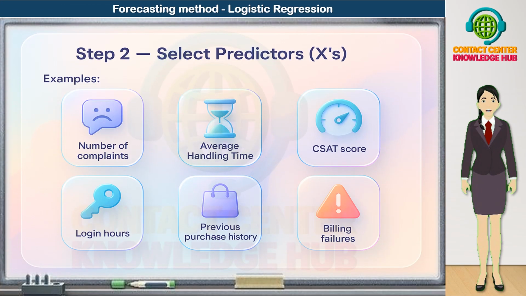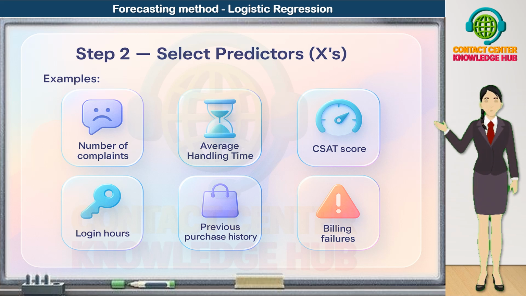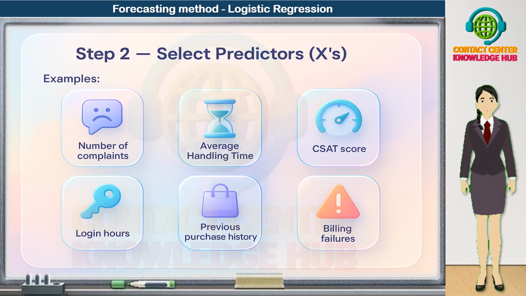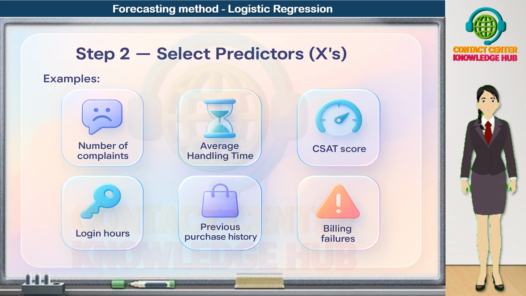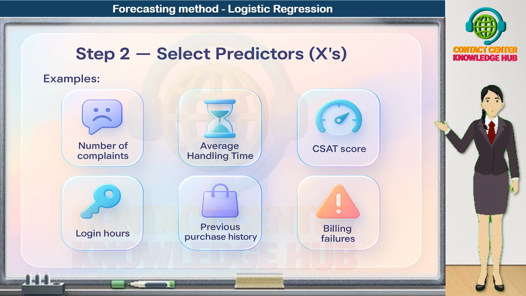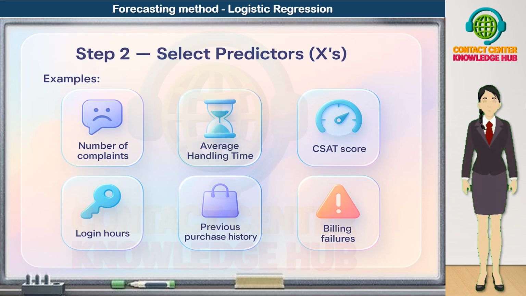Now let's move to step 2 in the logistic regression forecasting process. Select the predictors, the Xs. Predictors are the drivers or signals that help the model decide whether the event is likely to happen or not. In a customer churn example, these predictors capture behavior, satisfaction, and risk. Here are some common predictors.